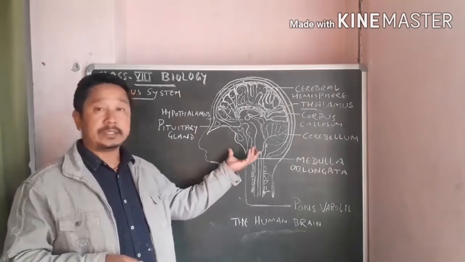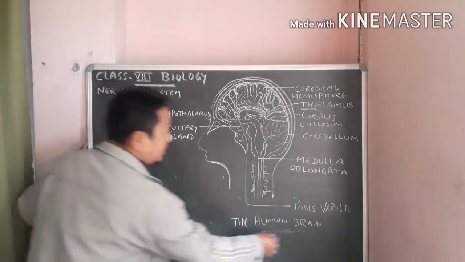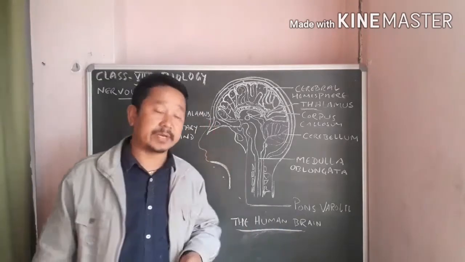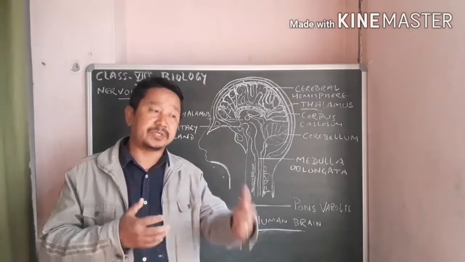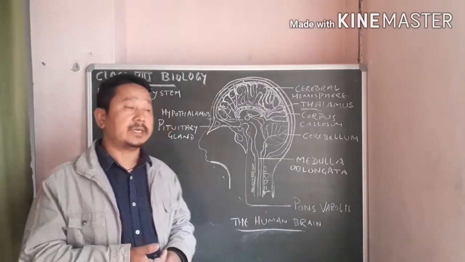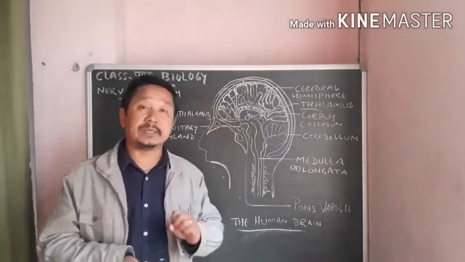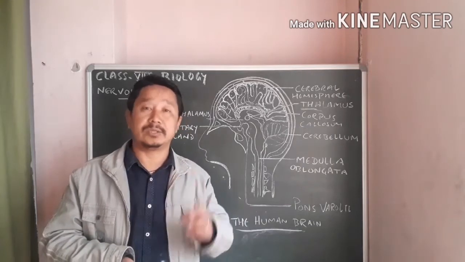We'll see the human brain, as I've already drawn out here. In proportion to the size of the body, the human brain is the largest brain among all other animals.